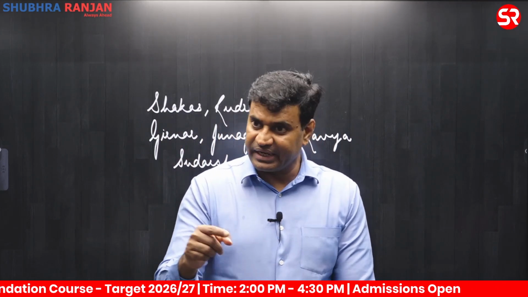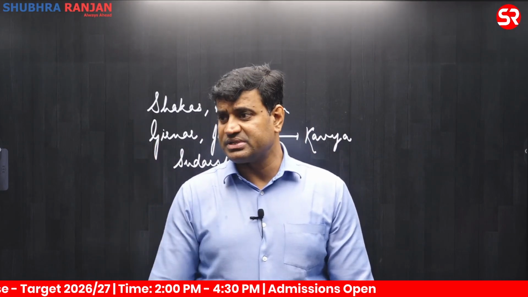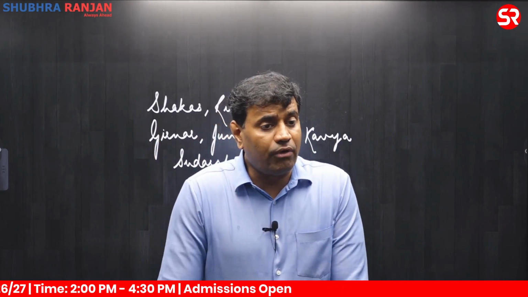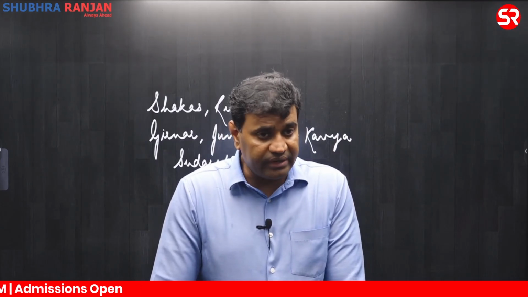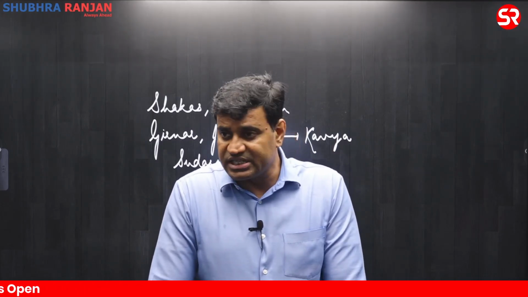In fact, just 3 years back, there was a question in the prelims examination: who among the following rulers constructed a dam on the Tungabhadra river up to the capital city of Hampi?